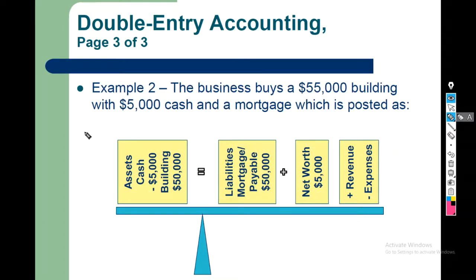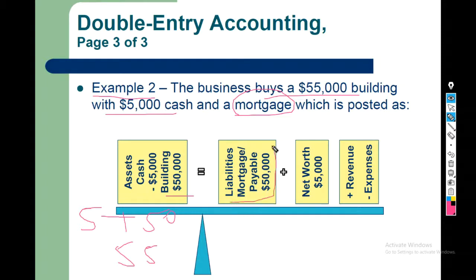Taking this to another level, here is example 2, which says the business buys a $55,000 building with 5,000 cash and a loan, that is a mortgage. So the asset brought into the business is 5,000 cash and the building purchased is 50,000, which makes it equal to 55.